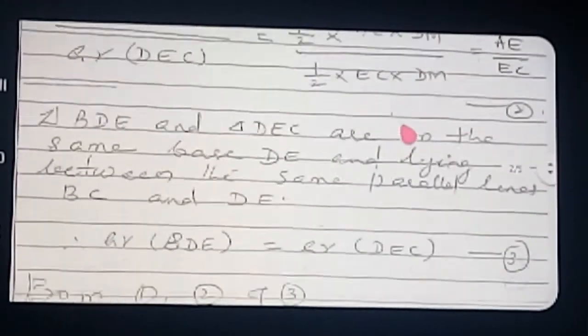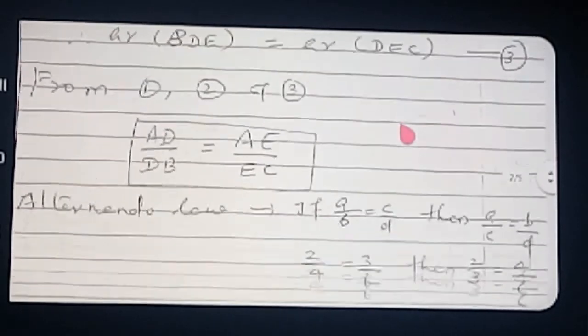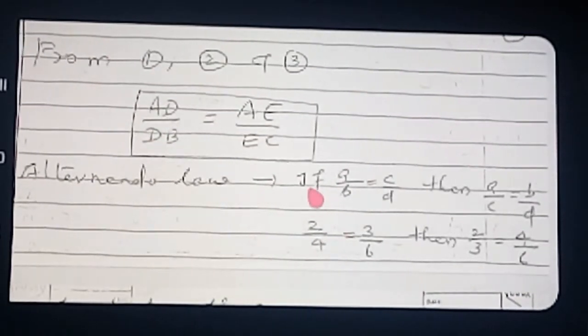Now I am going to explain some important laws. Okay, these laws are very important and very necessary for this chapter throughout. So first ratio law I have written as alternando law. Alternando means, see here I written already 2 ratios, A by B and C by D, 2 ratios written. In these ratios, A and D are called extremes. A and D are called extremes. B and C are called means because they are the middle terms, no?